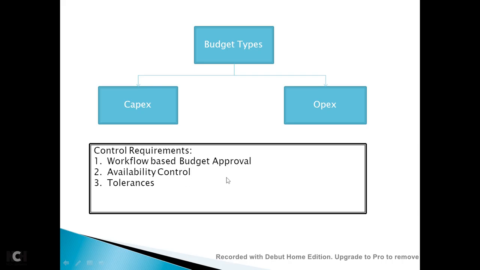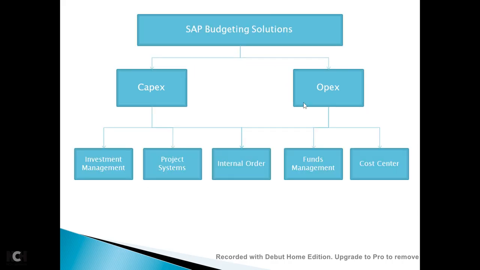This is a standard requirement in an organization. So let's see what options you have in SAP. These are different modules in SAP available where you can do the capex and opex budgeting. Under capex mainly you can use investment management, project systems, and internal order. So these three help you in doing the capex related budgeting solutions.